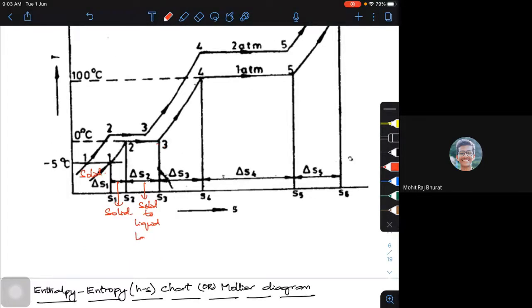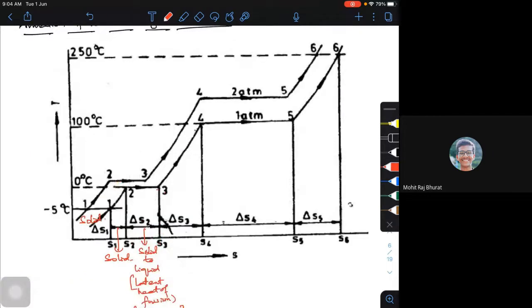This is very, very important. Latent heat of fusion, and this value is found to be around 335 kilojoules per kg. Experimentally, they have found it at atmospheric pressure. In some of the problems, they try to give this and they will try to add this into the enthalpy. So that is around 335 kilojoules per kg. Anyhow, importance wise this is not that much, converting from solid to liquid and all. But more important is from point 3.